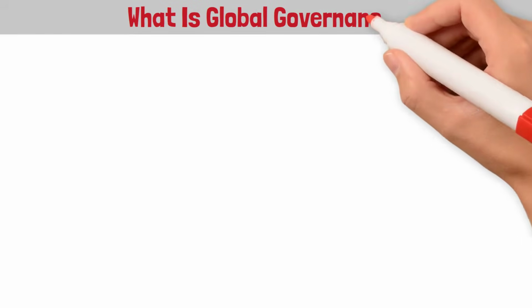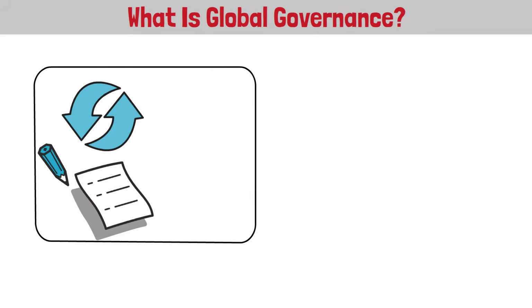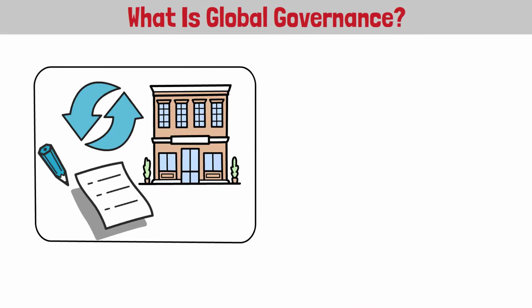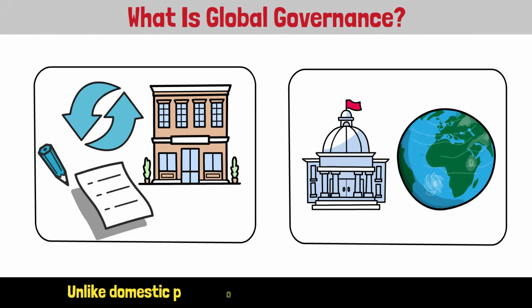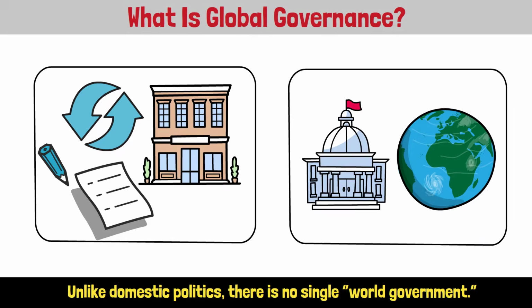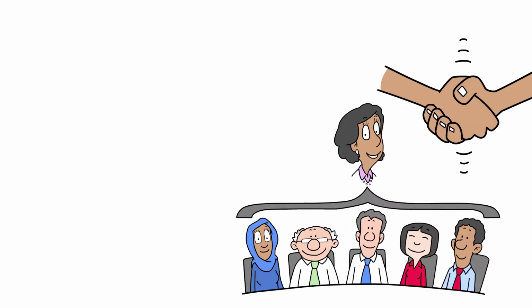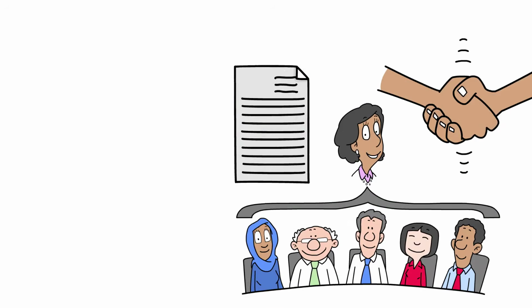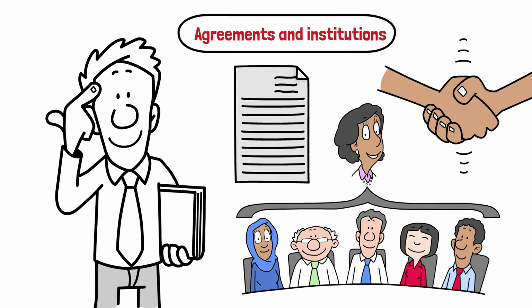What is global governance? Global governance refers to the systems, rules, and institutions that help coordinate action among states to address global issues. Unlike domestic politics, there is no single world government. Instead, states rely on treaties, organizations, and norms to manage cooperation. Think of it as a patchwork of agreements and institutions that make international life more predictable.